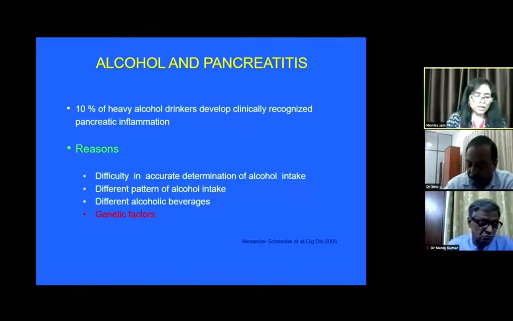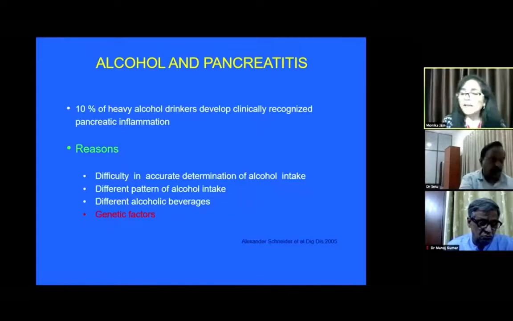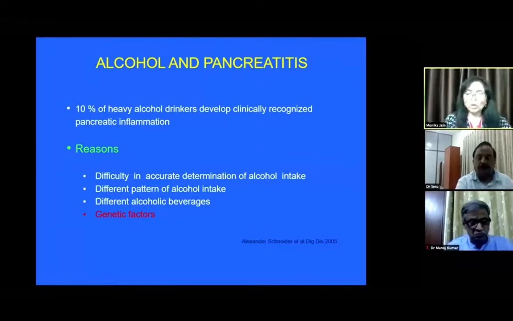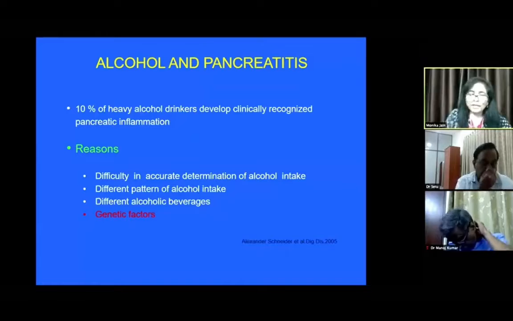Secondly, the non-oxidative pathway leads to fatty acid ethyl ester production, which also destabilizes lysosomes in the acinar cell, leading to intracellular activation of enzymes and auto-digestion of the gland. So this happens in few people. Not everybody is going to get pancreatitis.